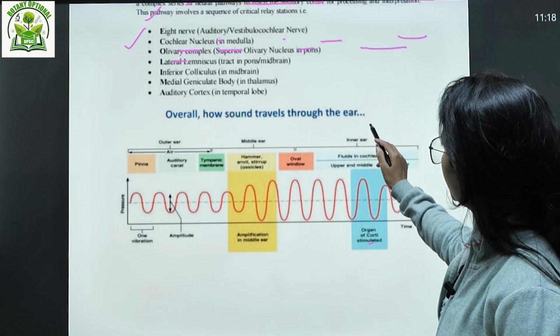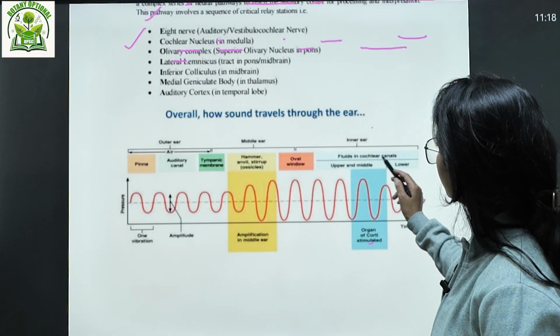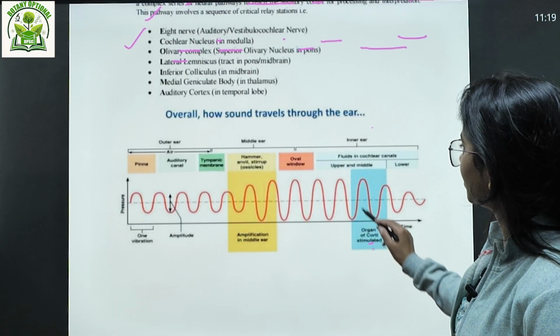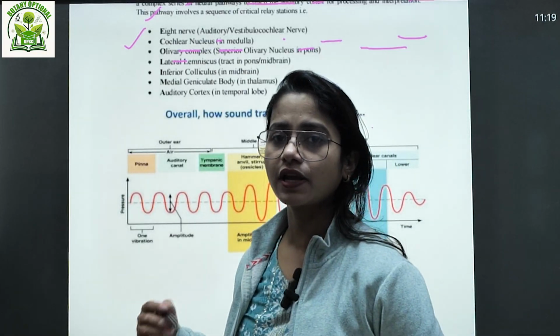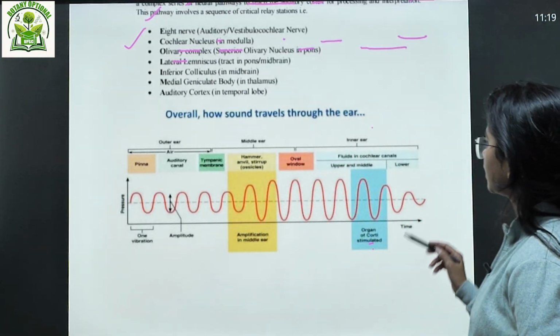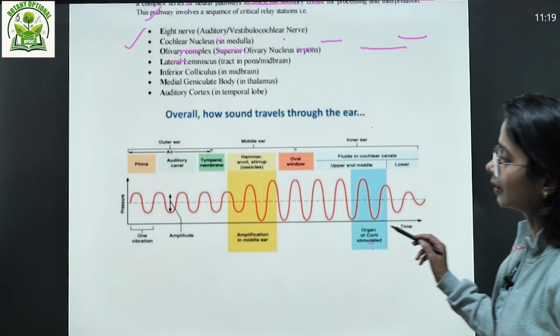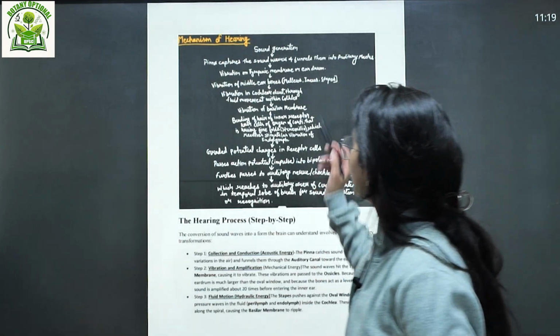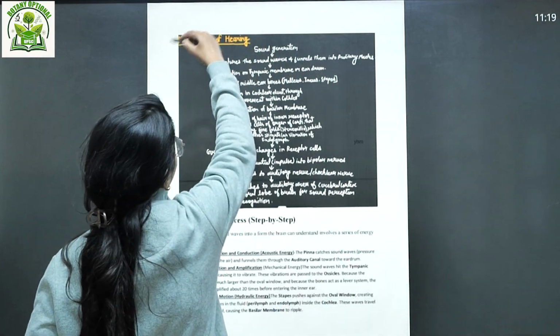Then in the inner ear, after the oval window, there is a fluid in the cochlear canal: upper, middle and lower. The organ of Corti is stimulated as the sound wave, the mechanical wave, passes through. That is the complete timing. In short, I have just summarized it in that particular way.